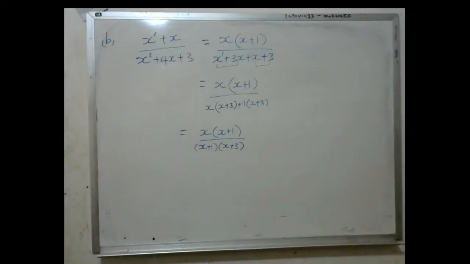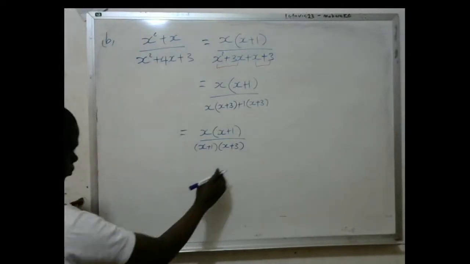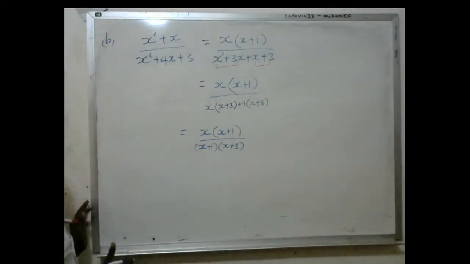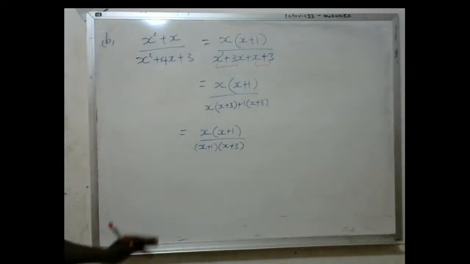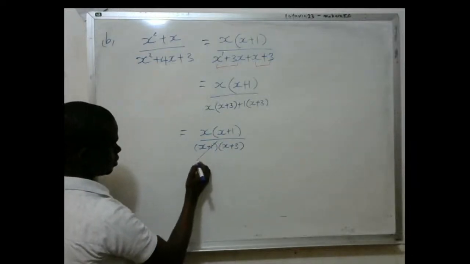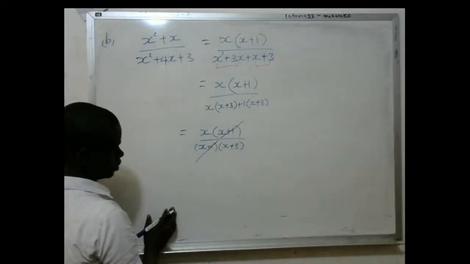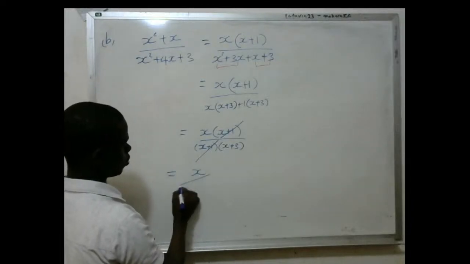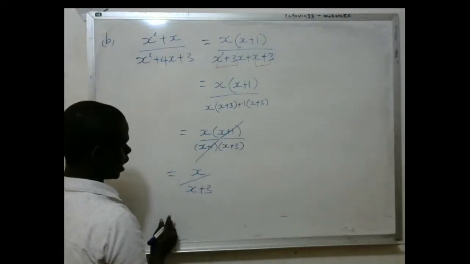You can simply see that. Now, after having this, I'm going to look at the common brackets, and I cancel them. When you look at this, what are the common brackets? The common brackets are this and this. You can see them. Then eventually I remain with x over x plus 3 as my final answer.